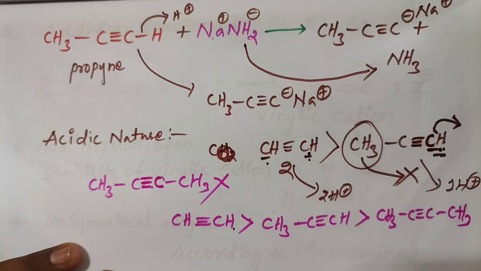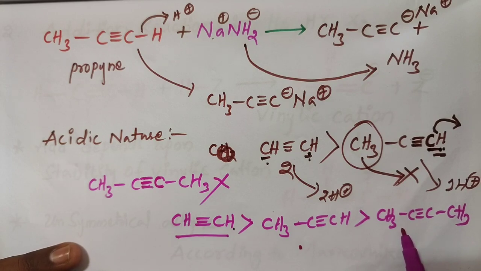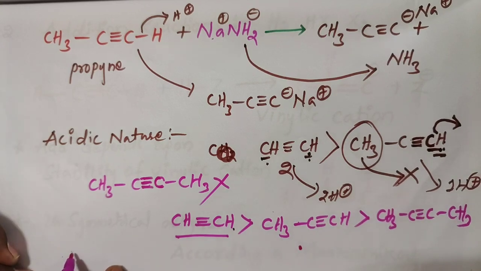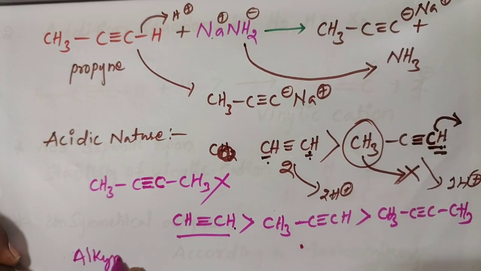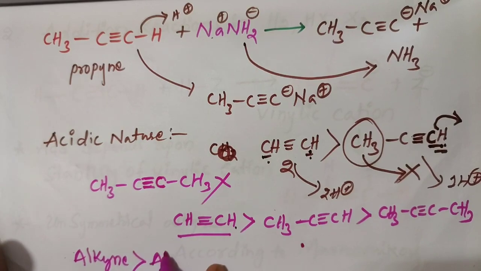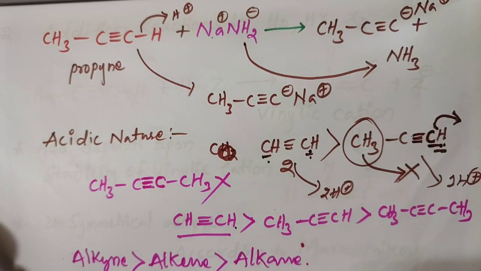This is the acidity order: ethyne is more acidic than propyne, and propyne is more acidic than 2-butyne. In hydrocarbons, alkyne is more acidic, as we already discussed, then alkene is more acidic than alkane. So this is the acidic nature of the alkynes.